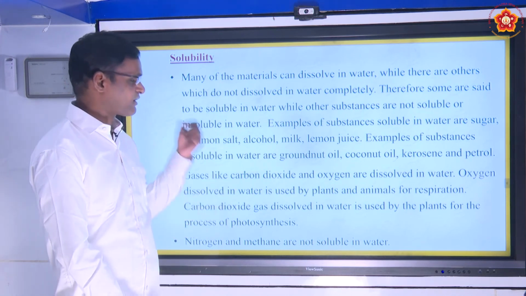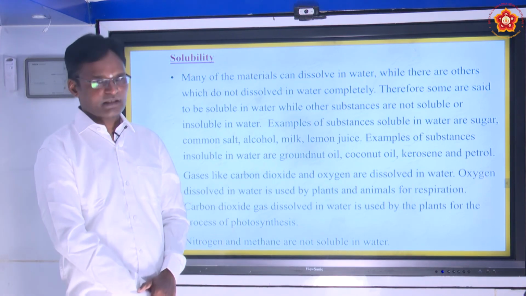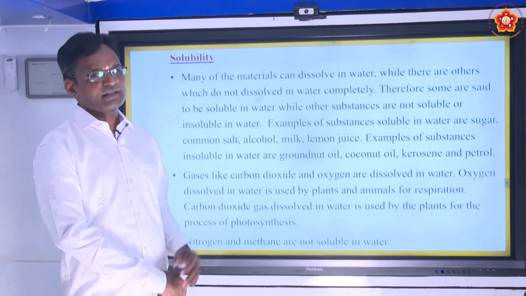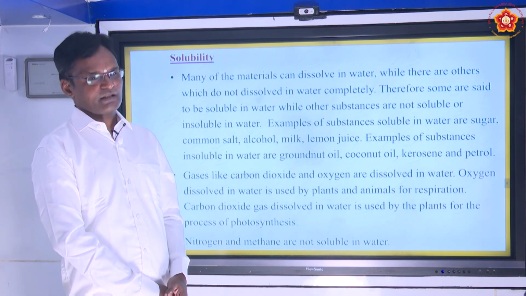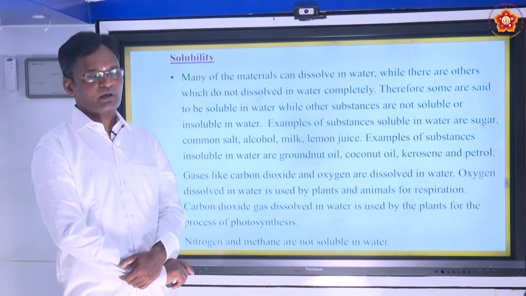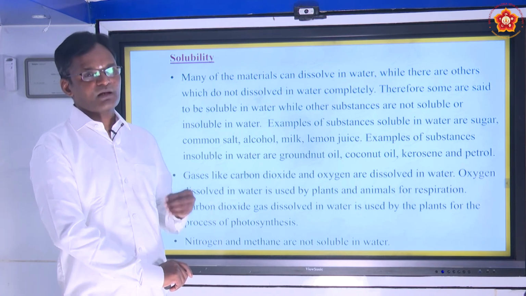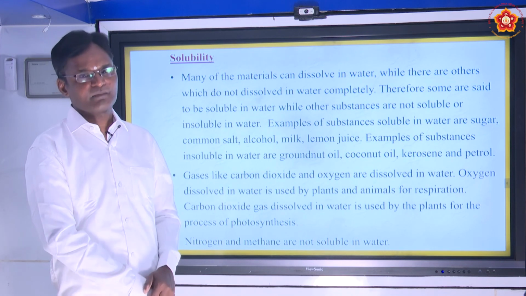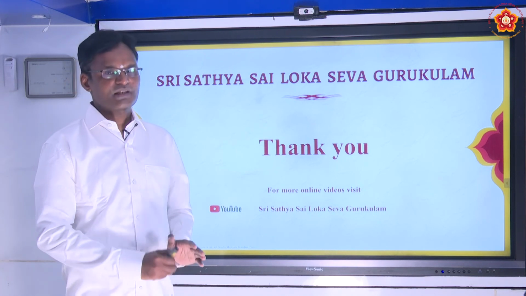There are also gases that are not soluble in water. Nitrogen and methane are not soluble in water. Like this, we have different properties of materials. Not only hardness, solubility and transparency, there are also other properties such as appearance, melting point and boiling point. But for our standard, these are the properties of materials, and these are the definitions. What do you mean by an object and what do you mean by a material? So this is about the chapter, sorting of materials into groups.